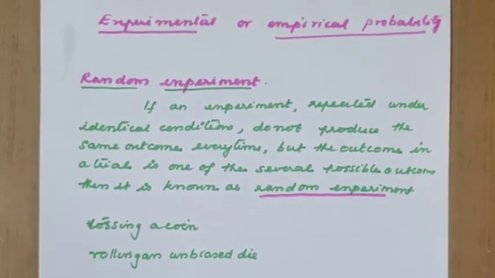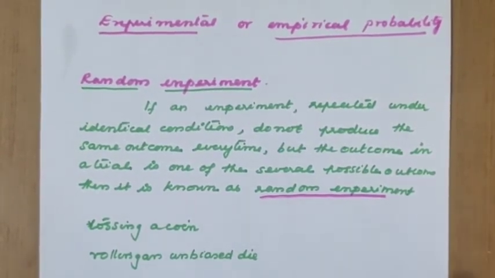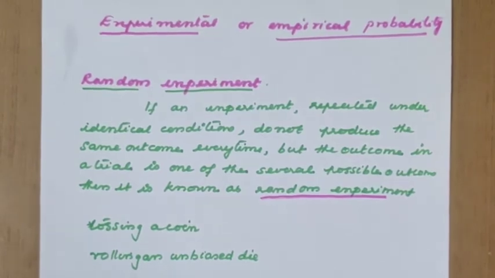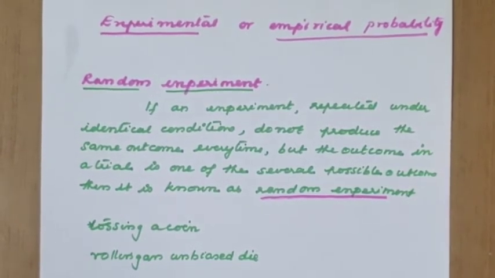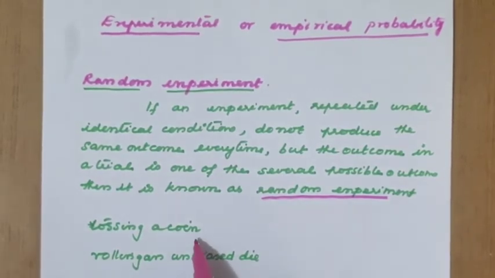So tossing a coin is a random experiment, because before tossing the coin, we know the outcomes, either head or tail only, but we are not sure which we are going to get. Depending upon luck only we will say. So tossing a coin is an example of a random experiment.